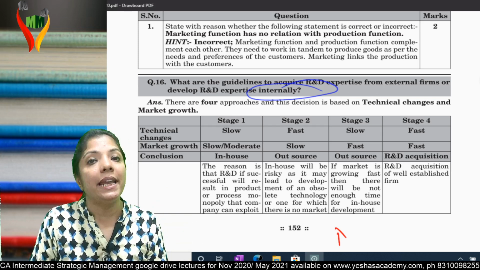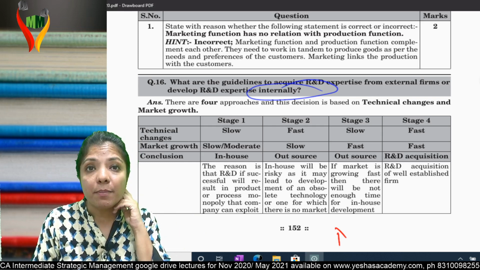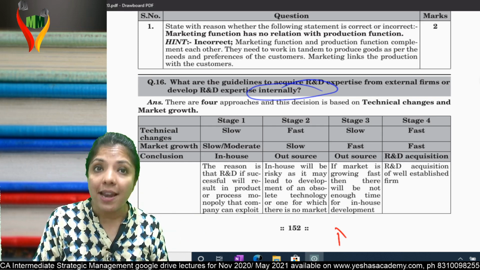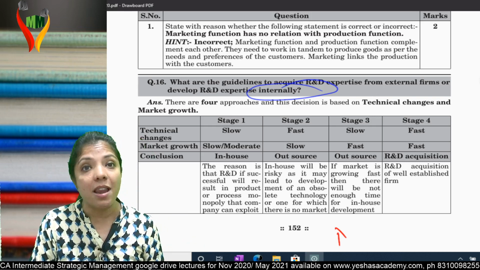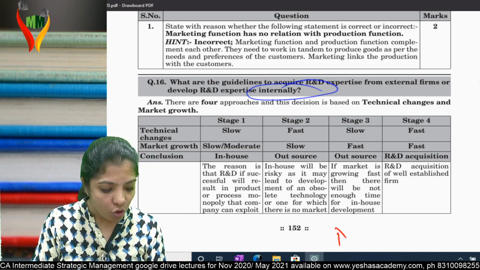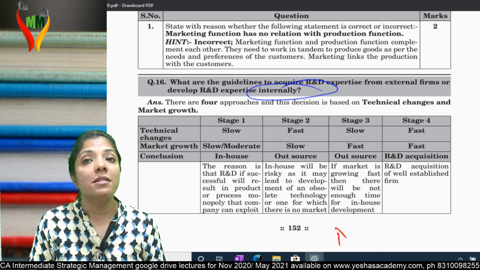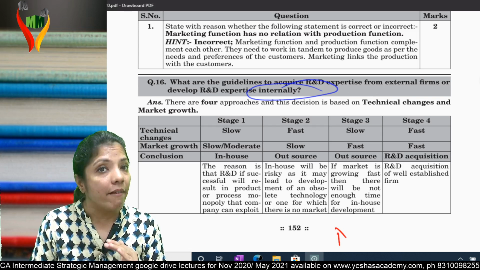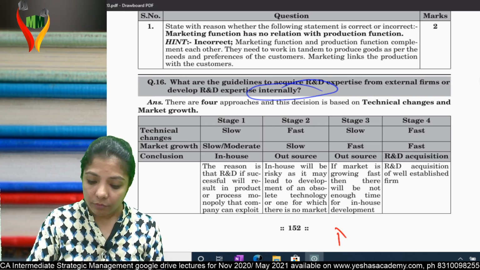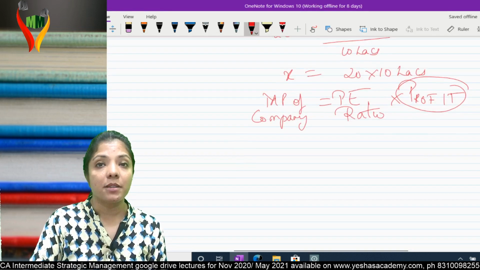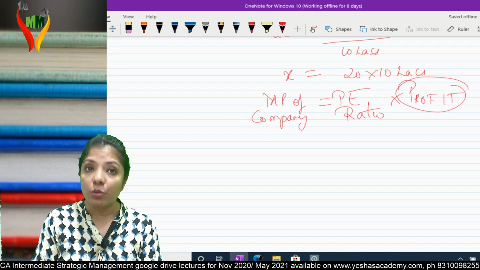So again, I have two options: either to do R&D in-house or to do outsource R&D. In-house R&D means I am doing trial and error, and one day I'll come with a technology, and with the help of the technology I'll launch a new product in the market. That's called in-house. Am I clear? What is outsource? Somebody has already done the R&D and I've purchased the technology and launched the product. Now, a question comes: when should I go for in-house or when should I go for outsource?